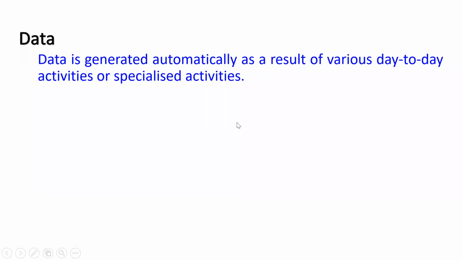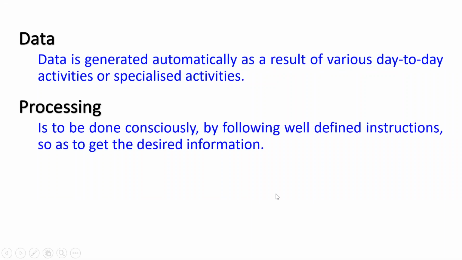It is always generated. If you look around you, your room's dimensions, your own height, weight, that is data. Your computer's details, how much RAM is there, how much hard disk is there, all that is data. And processing. Processing is to be done consciously. It is not done automatically. It has to be done consciously by following well-defined instructions so as to get the desired information.